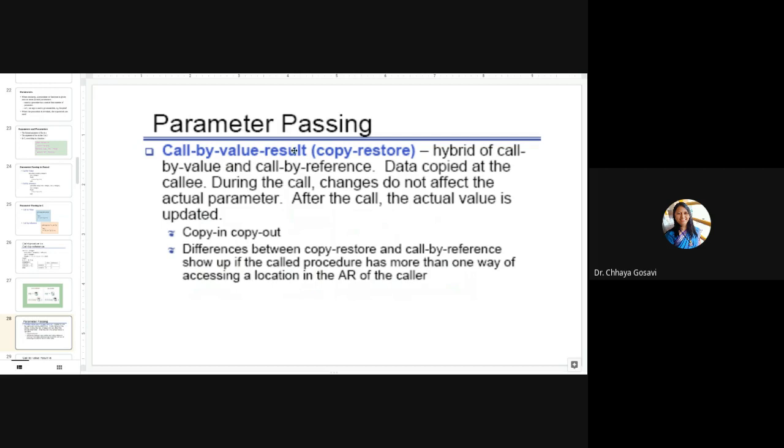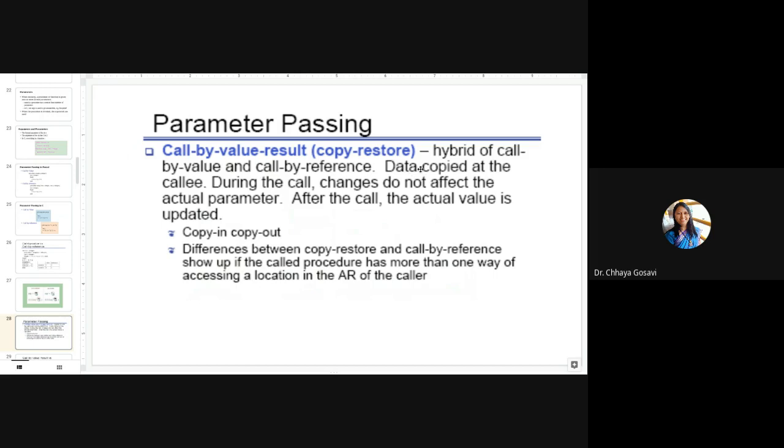One more method of parameter passing is called call by value result or copy restore. It is a combination of call by value and call by reference. Not all languages support call by value result or copy restore. There are different names for this parameter passing method. You know that C language and Pascal language support call by value and call by reference. We have seen the example of call by value and call by reference from C, Python and Pascal. But there is one more method which is called call by value result or copy restore.